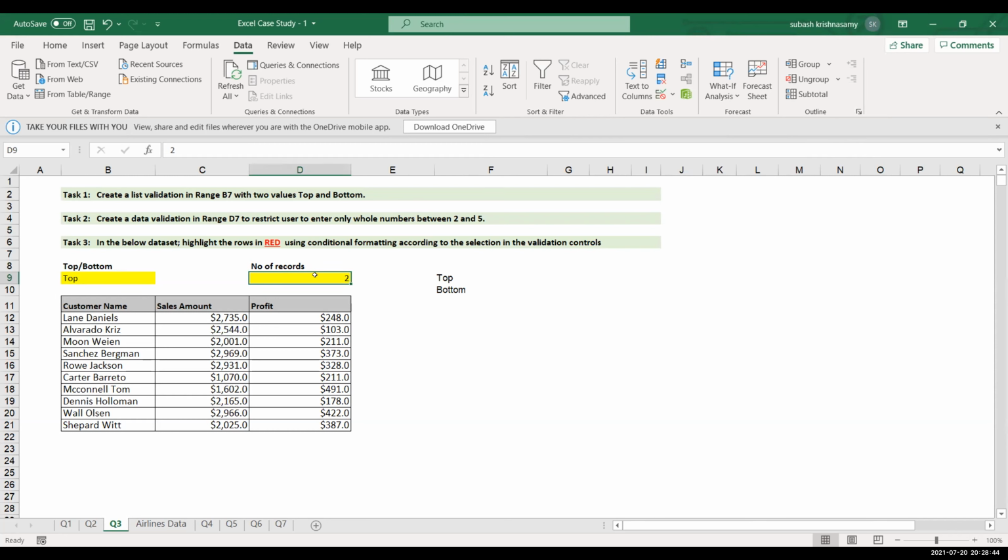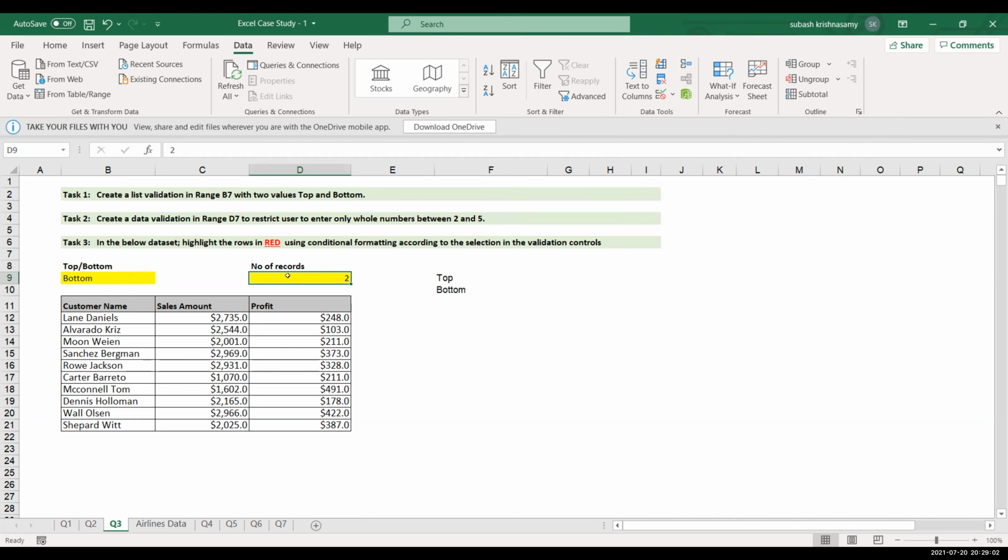What's the question over here then? If you select top and number of records to be displayed, it should display only top records likewise, right? So suppose you select bottom and bottom 2 over here. Yeah, but it is not displaying. I didn't finish this actually.